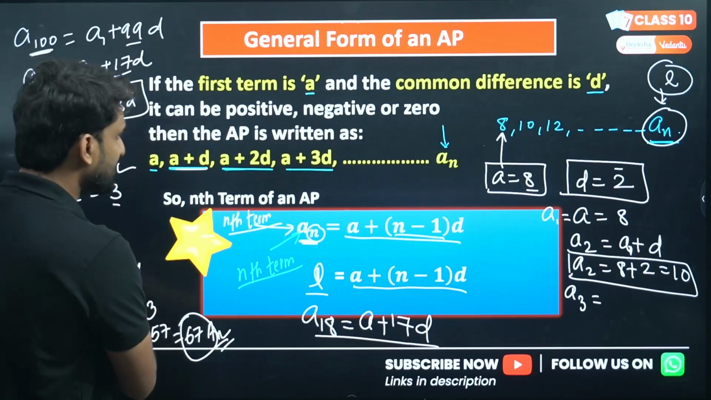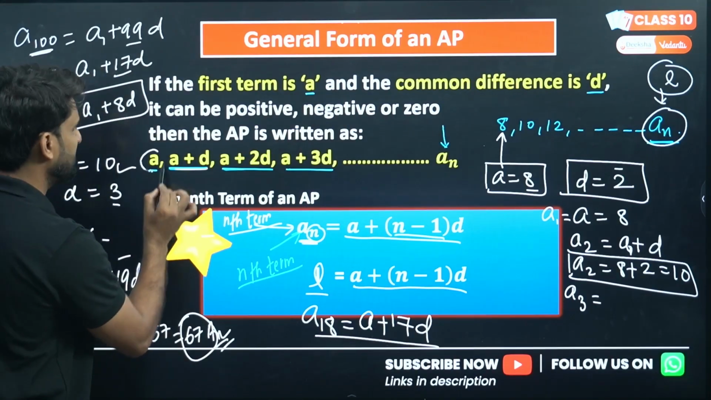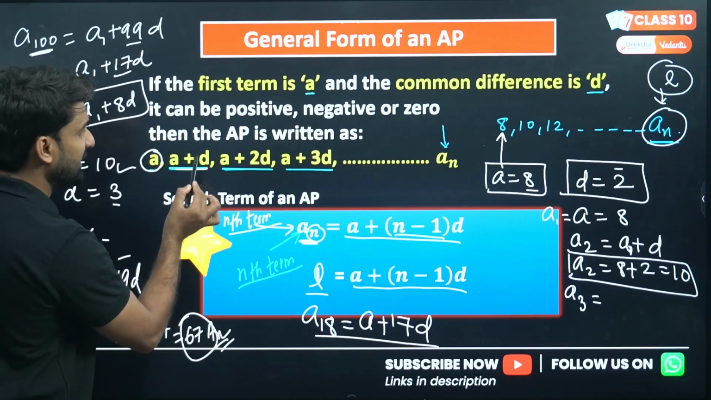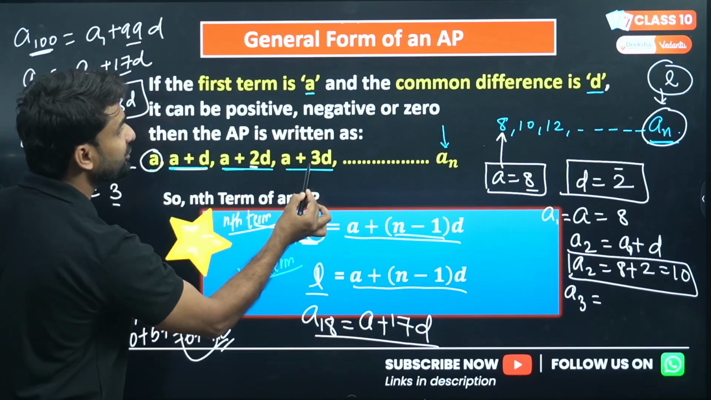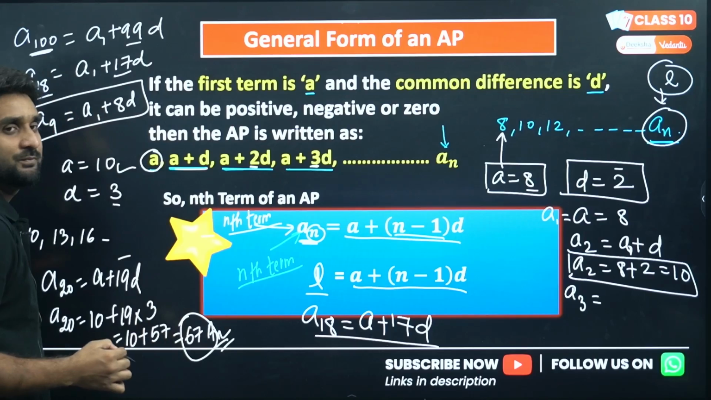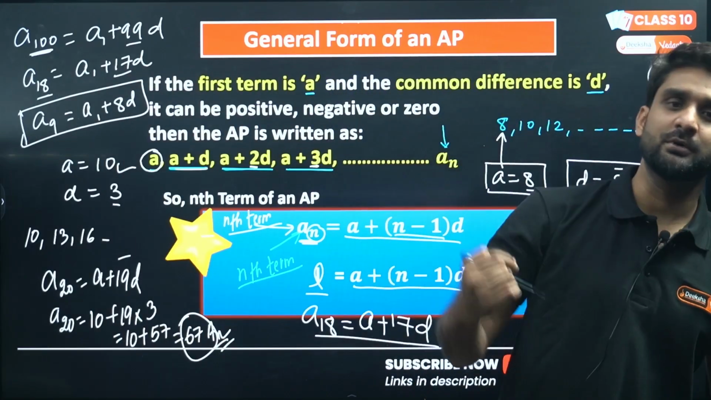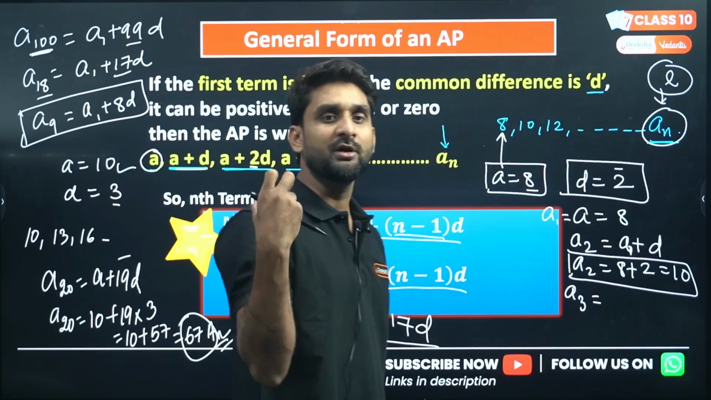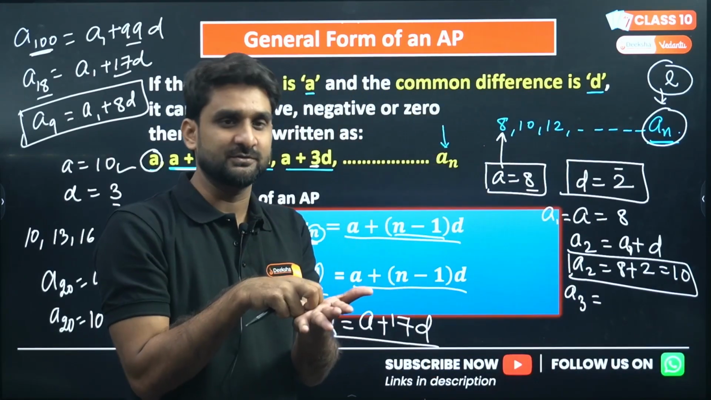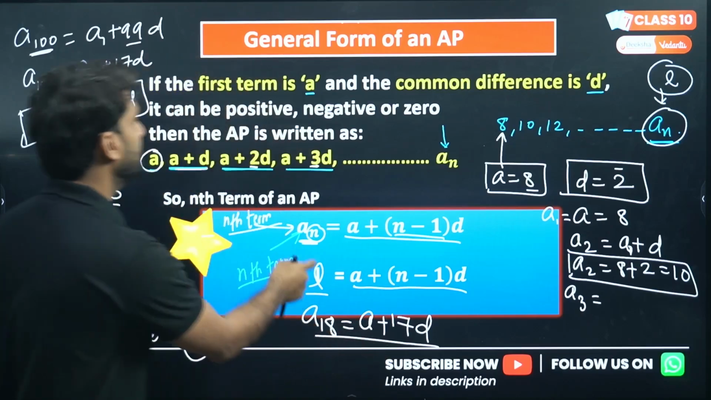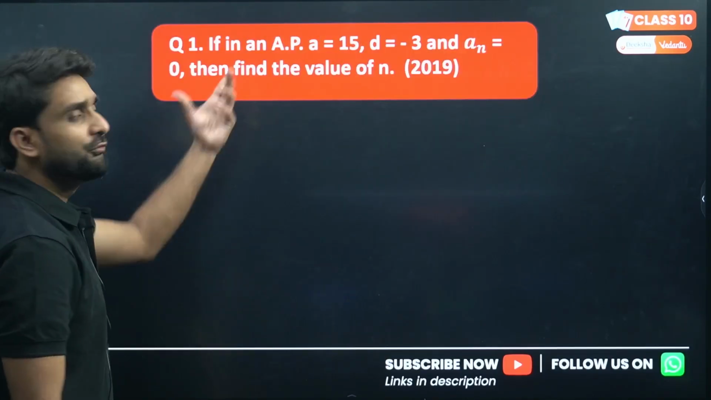Okay. Look, the first term is A, the second term is A plus 1D, the third term will be A plus 2D, the fourth term will be A plus 3D. So whatever the position of the term, the number of D, the common difference, will be one less, right? So let's move to the next slide and do a few questions here.